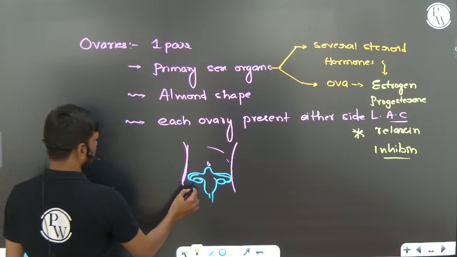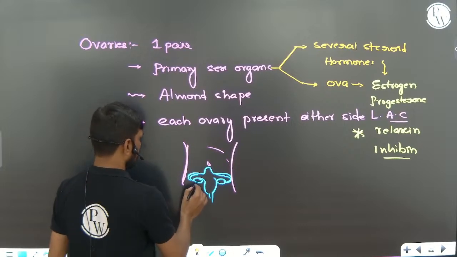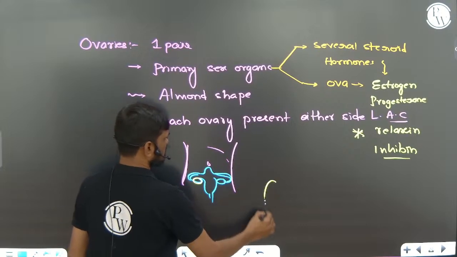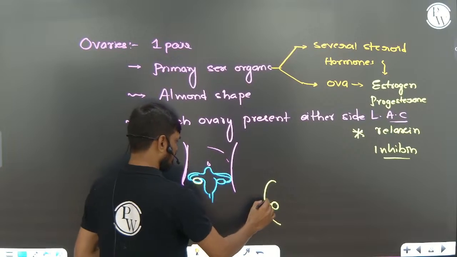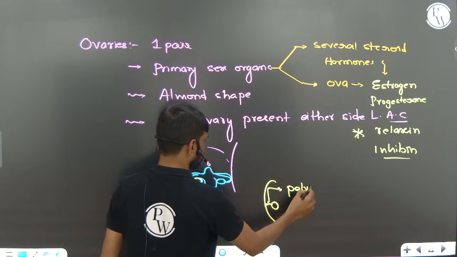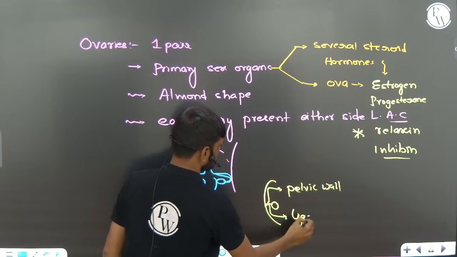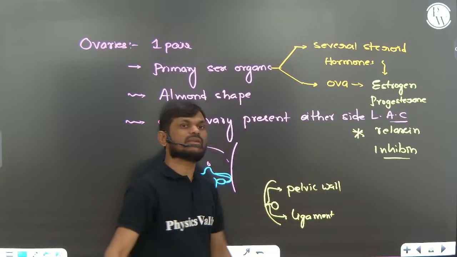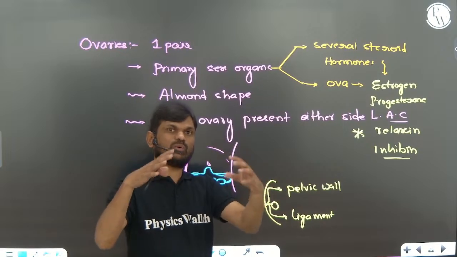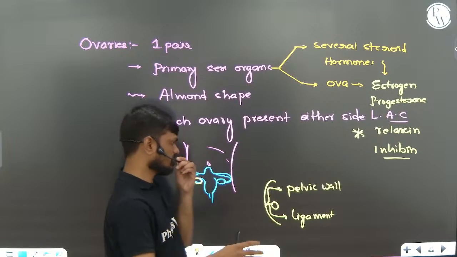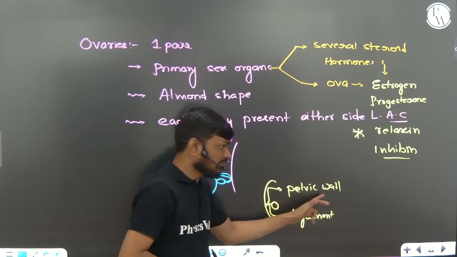Ovaries are attached to the abdominal wall by a ligament. Now you can see these are ovaries. They are attached to the pelvic wall, not the abdominal wall, by ligament. So generally we can say the ovarian ligament. The suspensory ligament and ovarian ligament are both ligaments. They keep the ovaries in position in the lower abdominal cavity, right? Very important, pelvic wall, you remember.